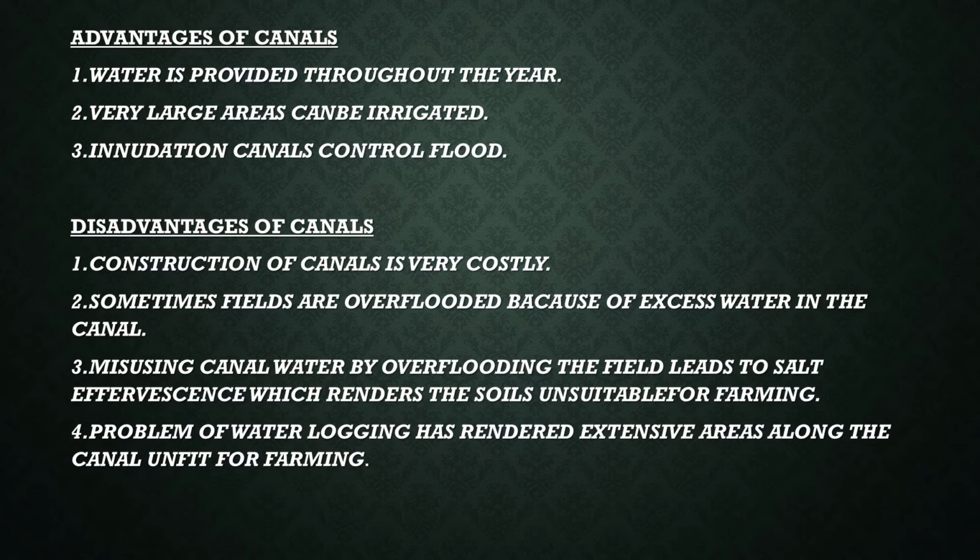Disadvantages of canal. First, construction of canal is very costly. Second, sometimes fields are overflooded because of excess water in the canal. Third, misusing canal water by overflooding the fields leads to salt efflorescence, which renders the soil unsuitable for farming. Fourth, problems of waterlogging have rendered extensive areas along the canal unfit for farming. Waterlogging means water is collected and stagnated, so that is harmful for farming.